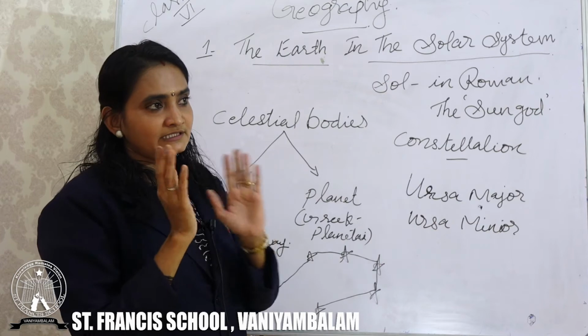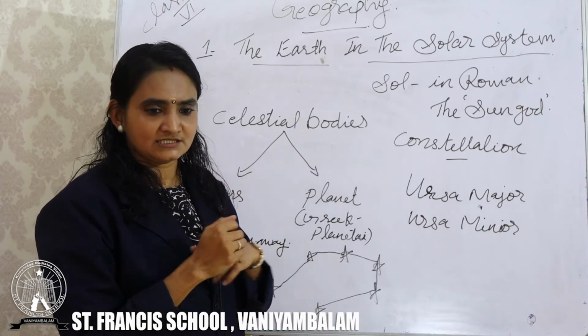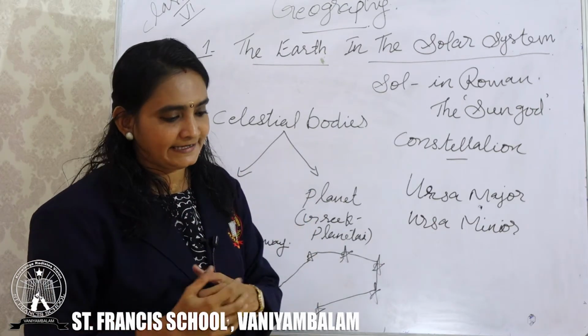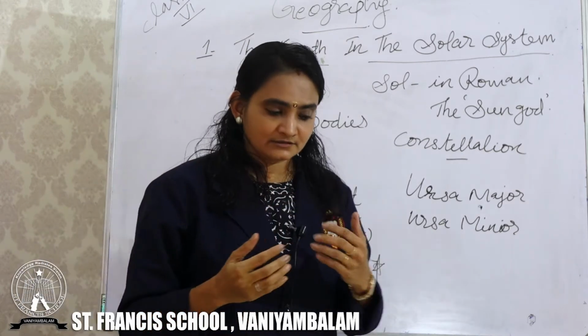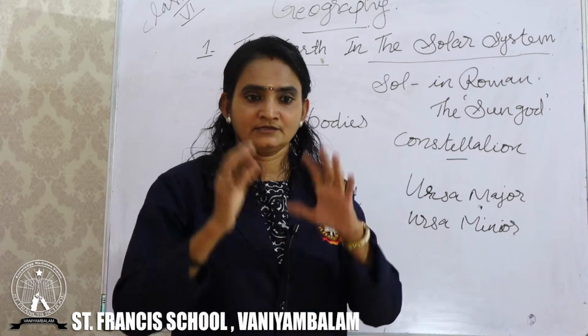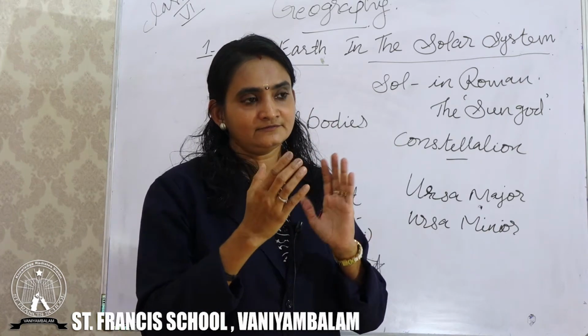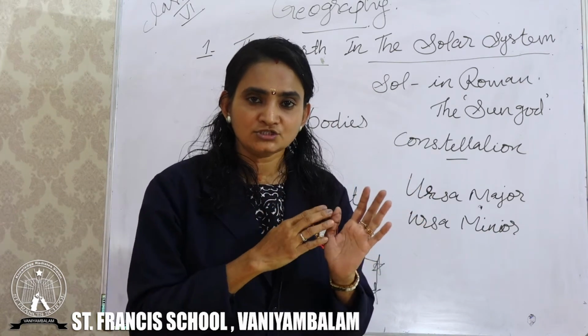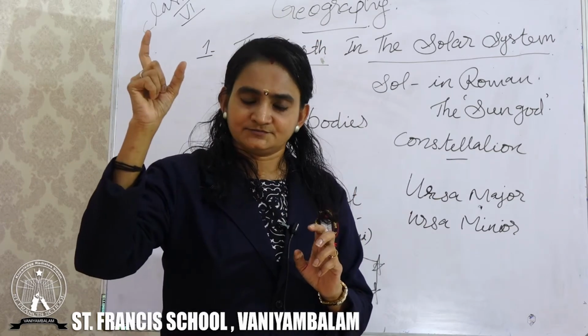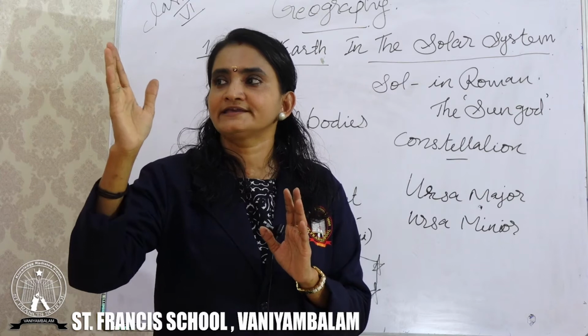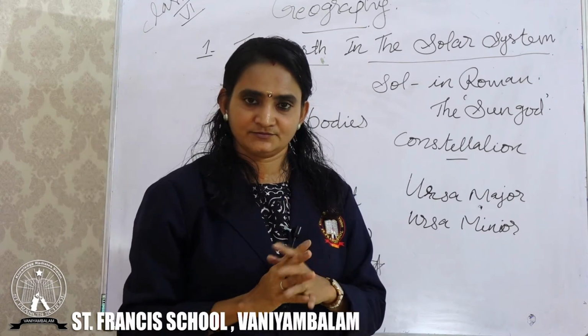Now in the previous period, now we have everything in our hand because of technology, right? But before all this technology, our ancestors used to find the direction, because there is a star which always shows the north direction.